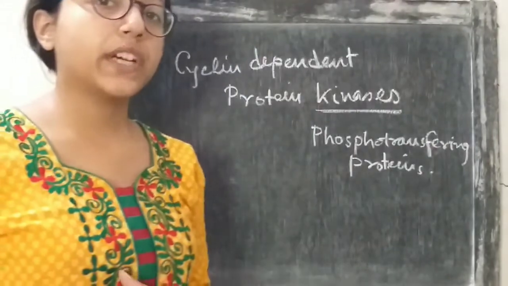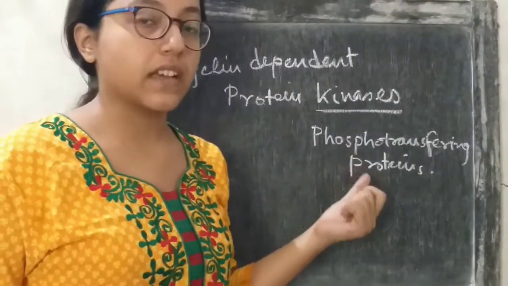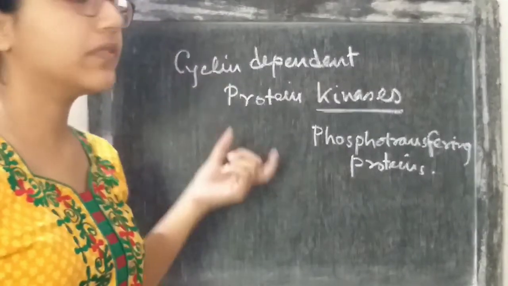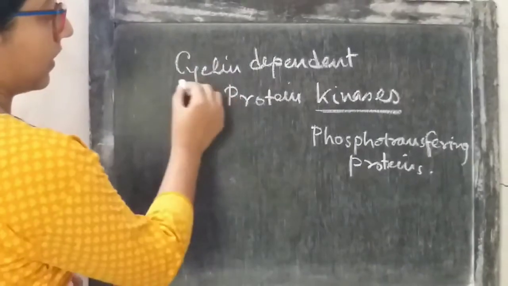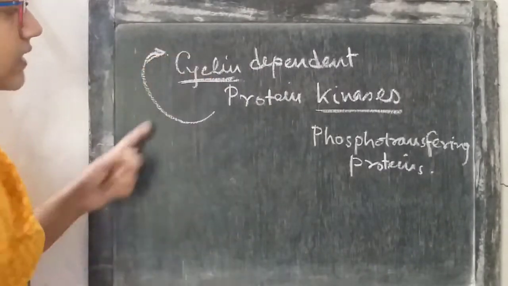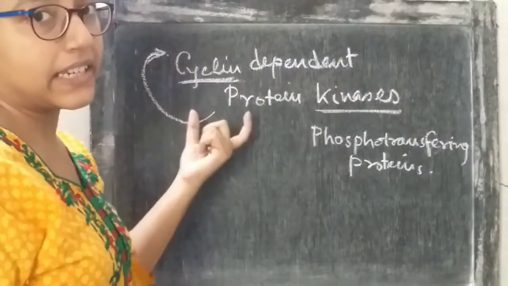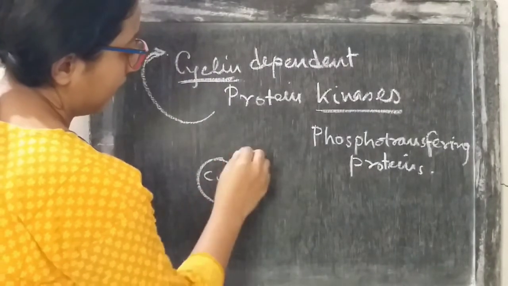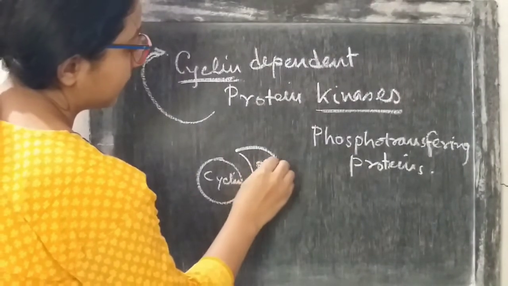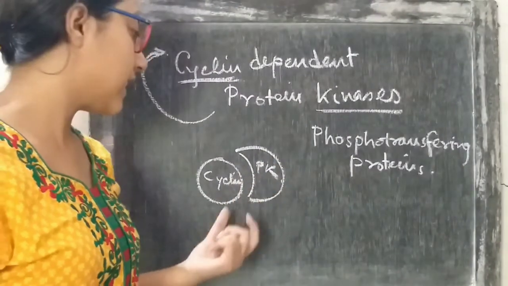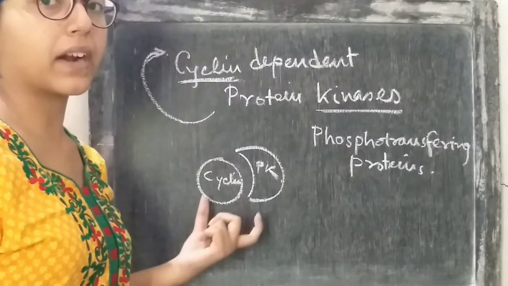This phosphorylation is carried out by kinases, and the activity of the kinase depends on another protein called cyclin. So if this is a cyclin and this is a protein kinase, the protein kinase will only be activated when it is bound with a cyclin partner.